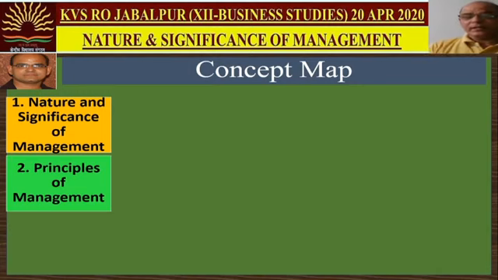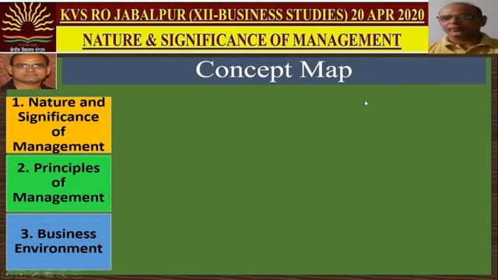In the same way, management also follows a set of principles. In our syllabus we will discuss only two types: 14 principles by Henri Fayol of administrative management and scientific principles propounded by Frederick Winslow Taylor.